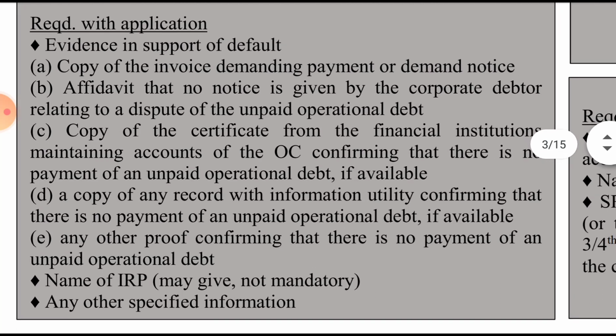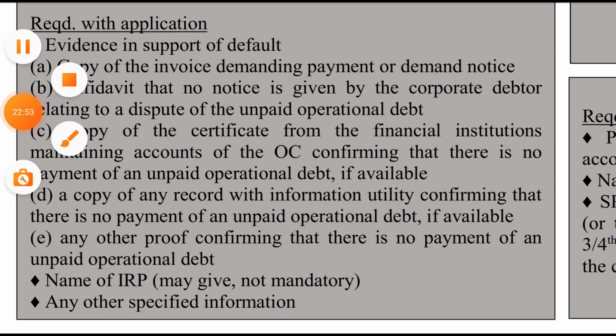Okay, required things with the application: evidence in support of the default. There has been amendment in this as well, not the latest, but one attempt earlier there was an amendment.